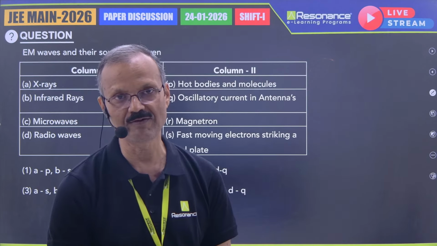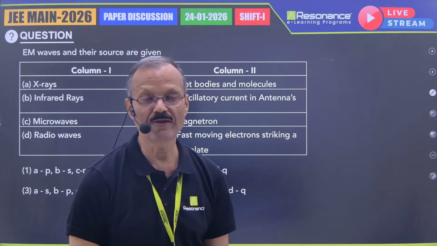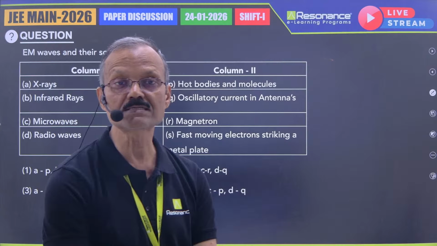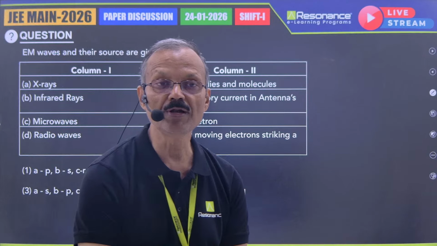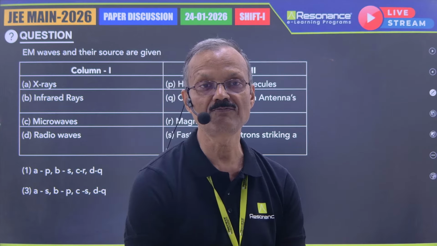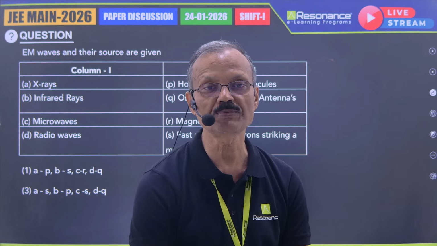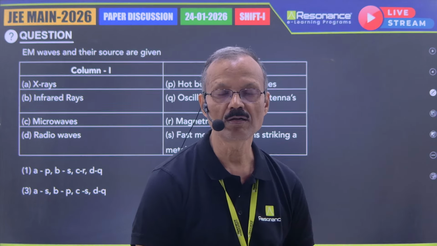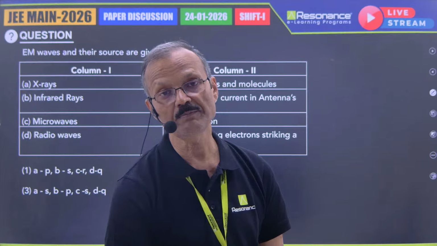After gamma radiation, X-ray is the most powerful, having wavelength ranging from 0.1 angstrom to 100 angstrom. X-ray will be produced when fast moving electrons are either deviated or stopped by metals usually having high atomic number, high atomic weight, high melting point.